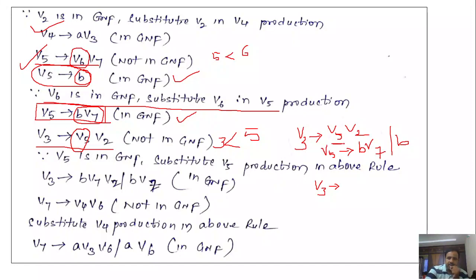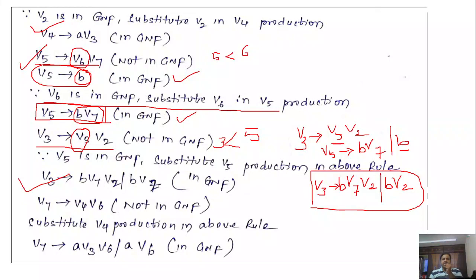In place of V5, substitute the first value, that is B V7, and V2 will remain the same. Another value we have is small b; substitute it in place of V5, and V5 will give V2. So this is the production rule that we will get for V3. So V3 denotes B V7 V2 or B V2. So it becomes GNF.